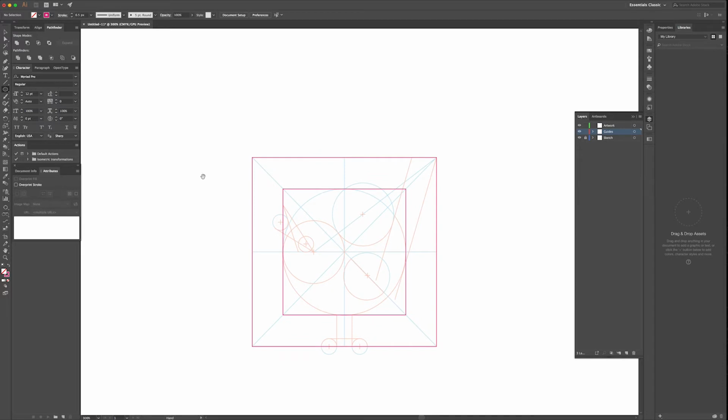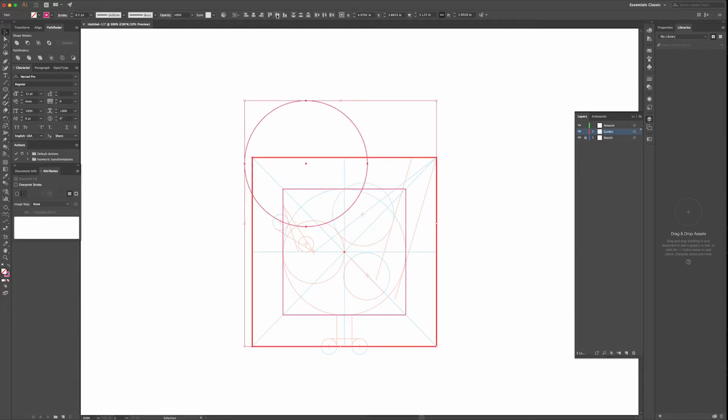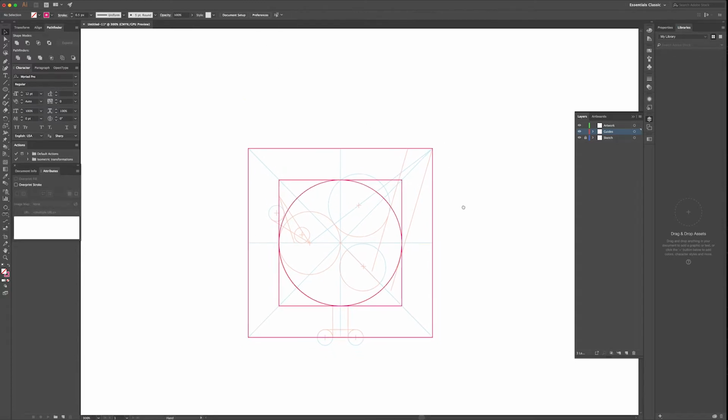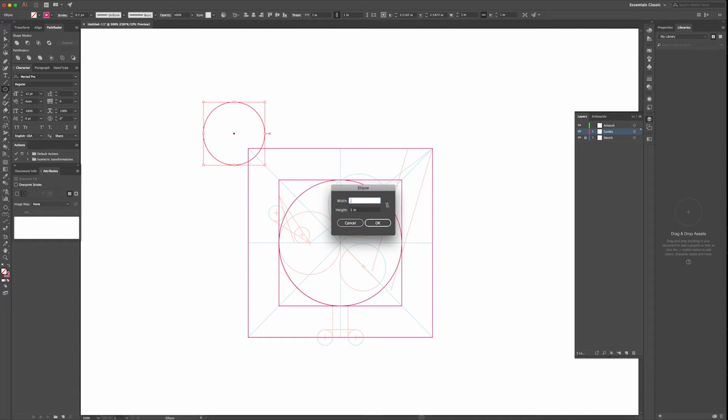Now we'll need these circles. The first one is 2 by 2. That's the largest one, and we do the same thing. Put it in the center, and then the other circles are 1 by 1. I'm just gonna go ahead and make all of them. The other one was 3/4 or 0.75 and 0.25 by 0.25. So we're just using these circles.